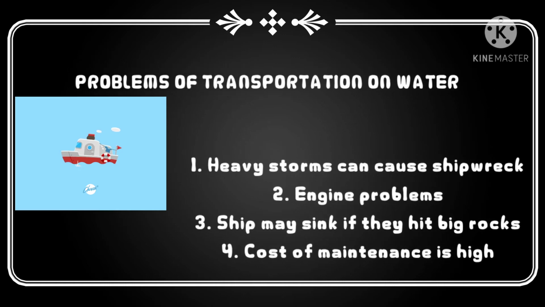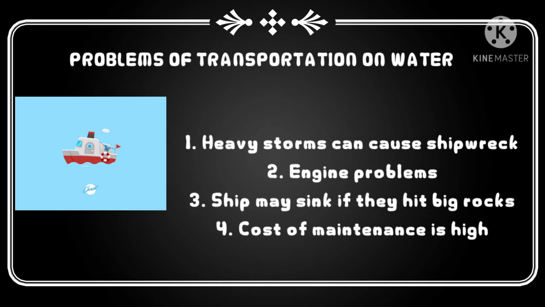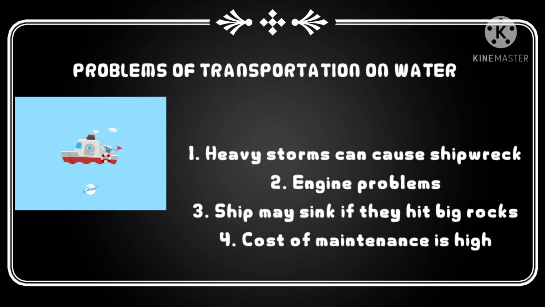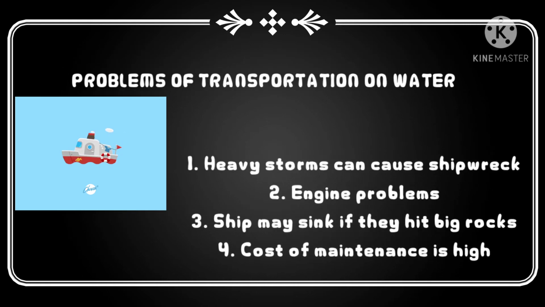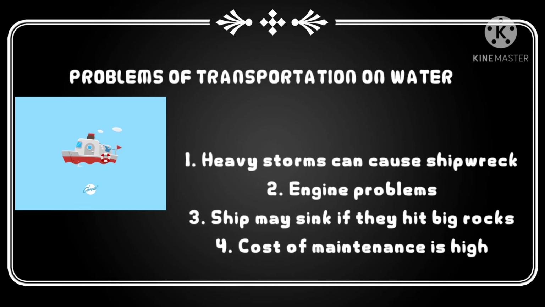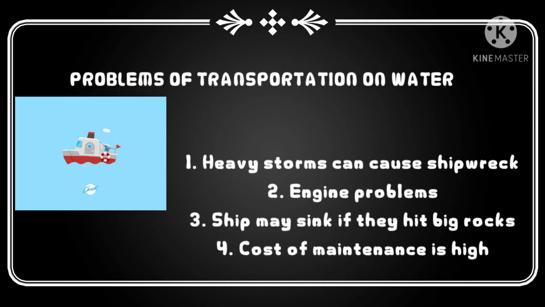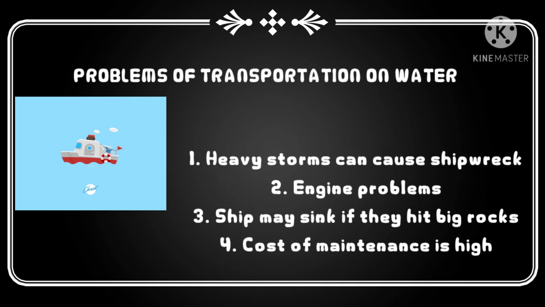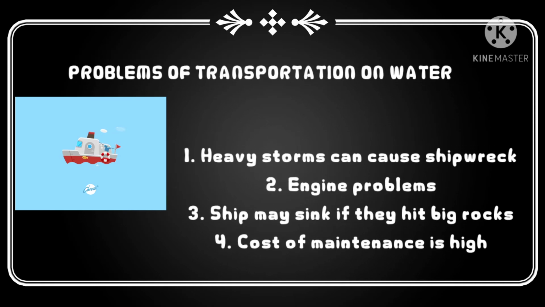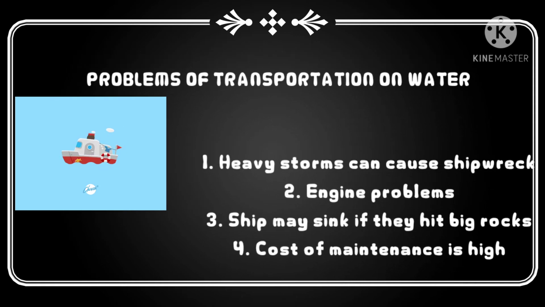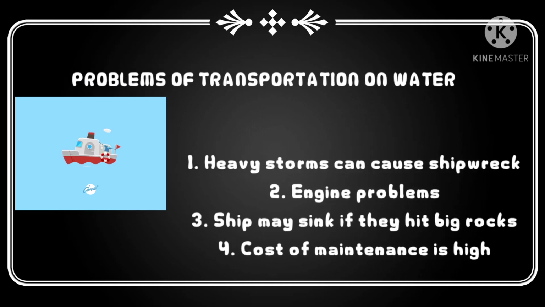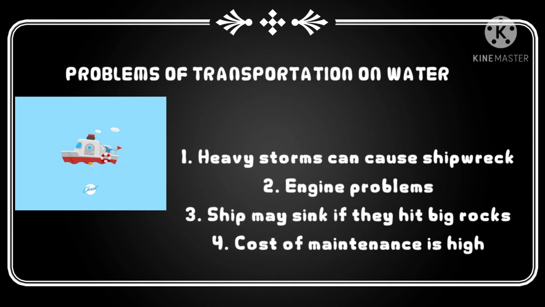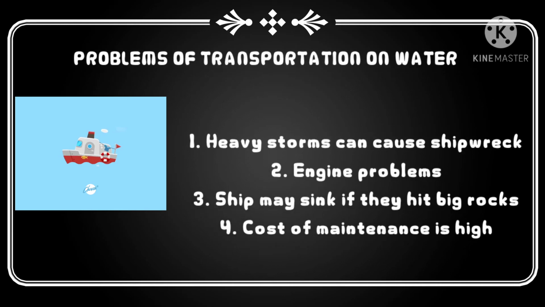Number 1, heavy storms can cause shipwrecks. Number 2, engine problems and lack of maintenance can cause problems. While number 3, ships may sink if they hit big rocks. Now the last one is number 4, the cost of maintenance is high. Now if you notice, in all the problems, the cost of maintenance is always high, right?